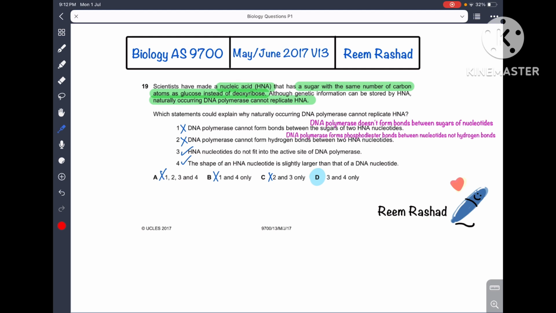Statement 4, the shape of an HNA nucleotide is slightly larger than that of a DNA nucleotide. This is true because the HNA nucleotide has a sugar with 6 carbon atoms, but the DNA nucleotide has a sugar with 5 carbon atoms. So statement 4 is also correct. So the only right answer is D.